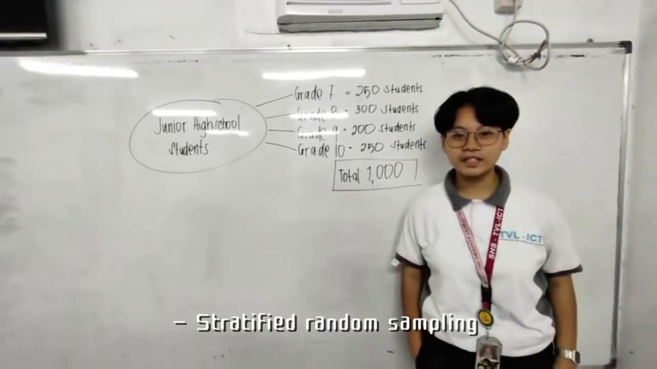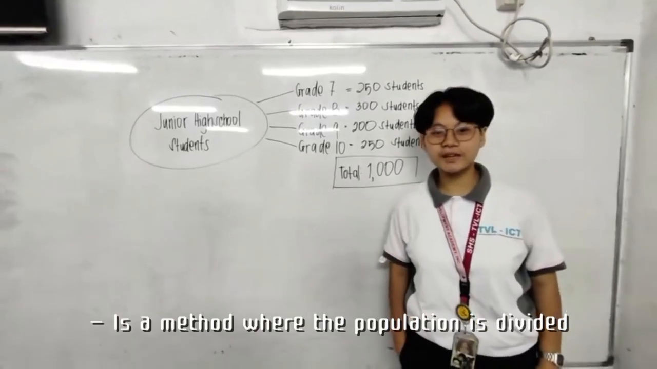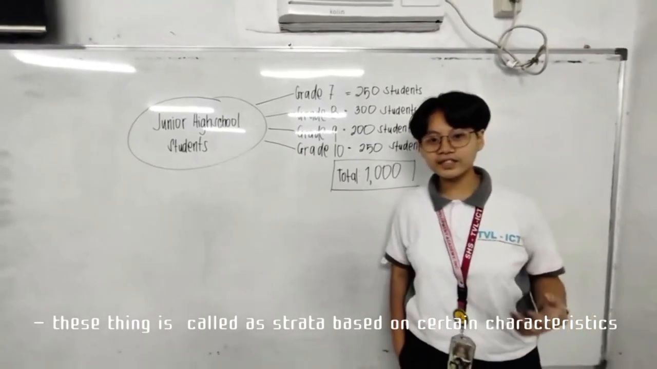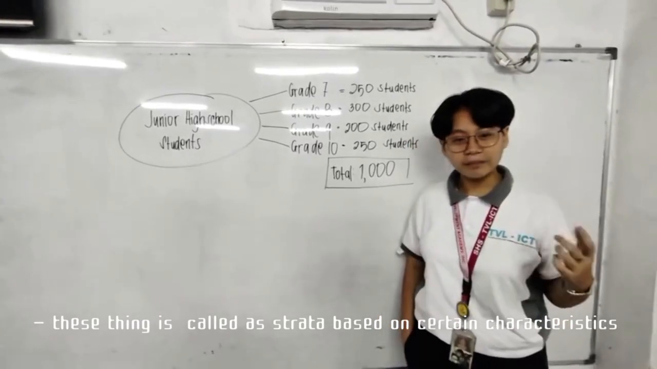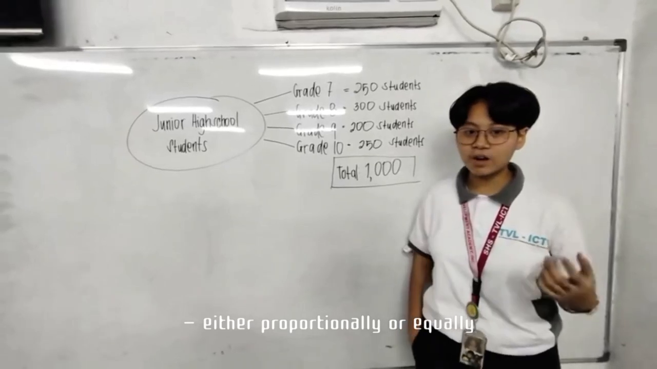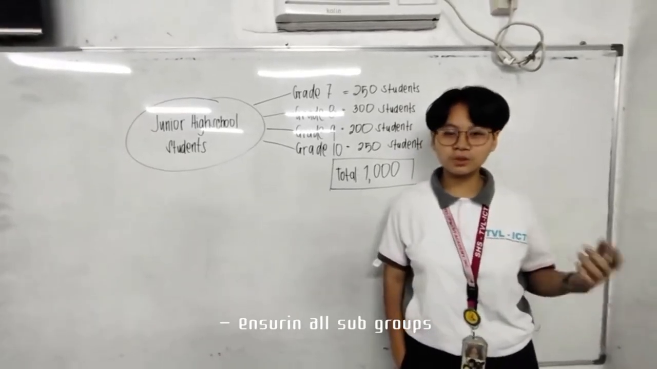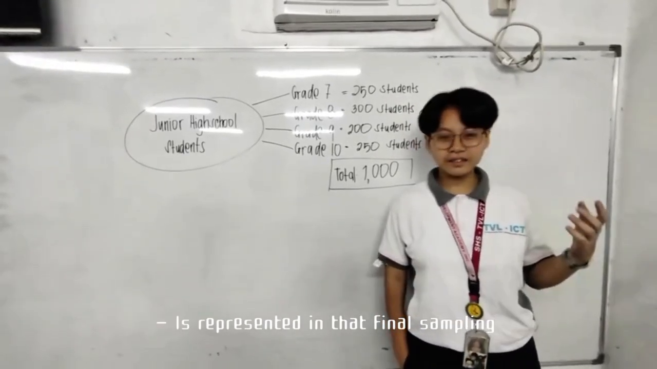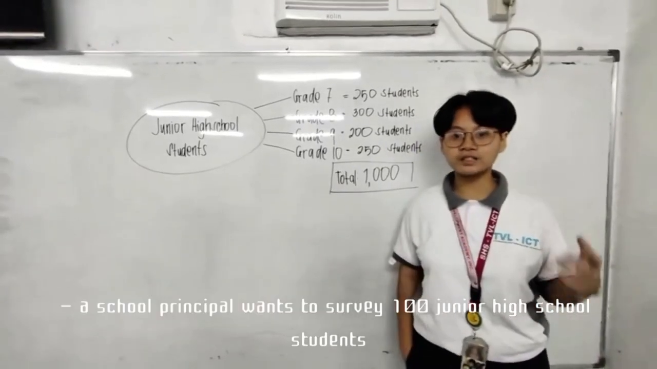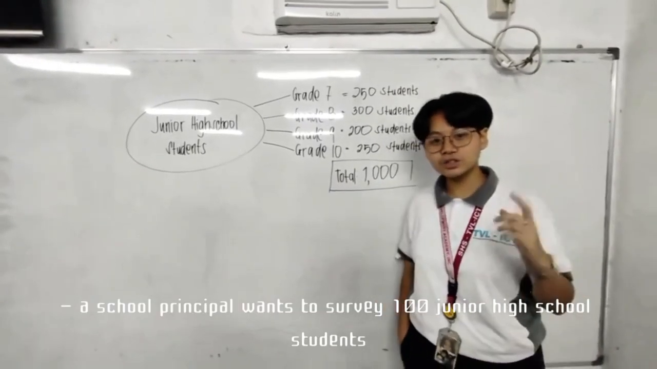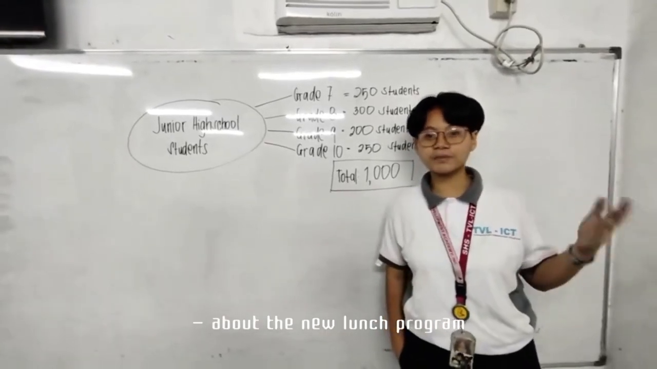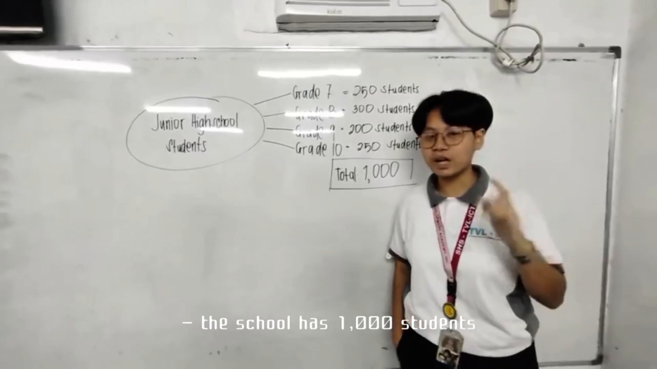Stratified random sampling is a method where the population is divided into distinct subgroups called strata, based on shared characteristics. A random sample is then taken from each stratum, either proportionally or equally, ensuring all subgroups are represented in the final sample. For example, a school principal wants to survey 100 junior high school students about the new lunch program. The school has 1,000 students.